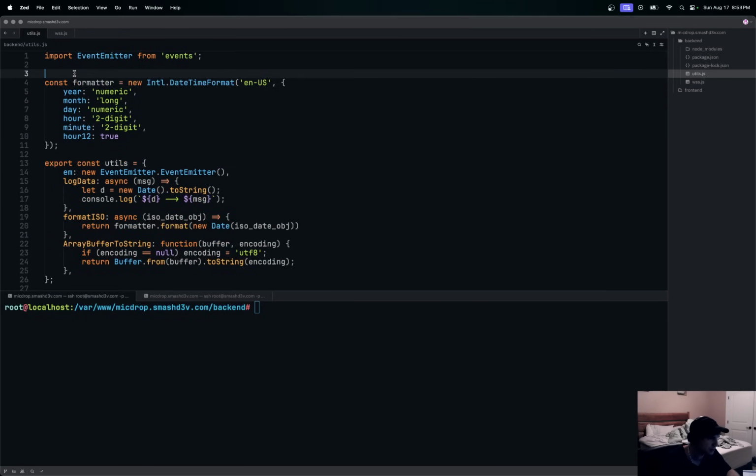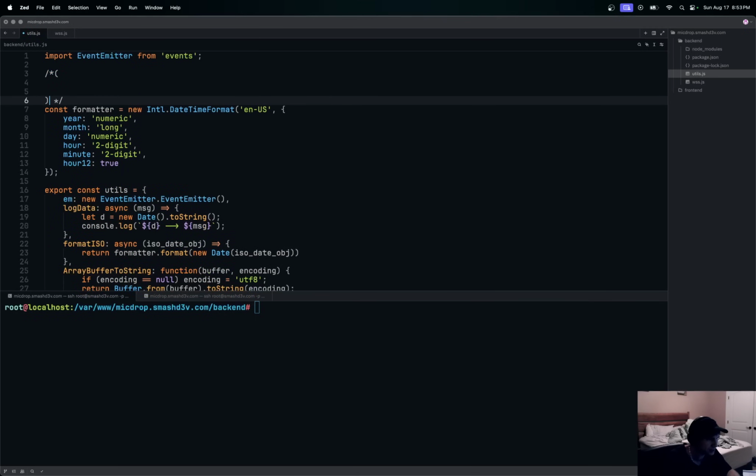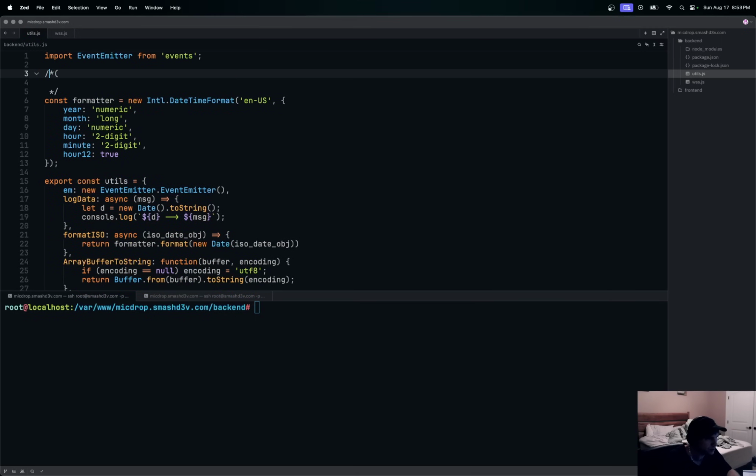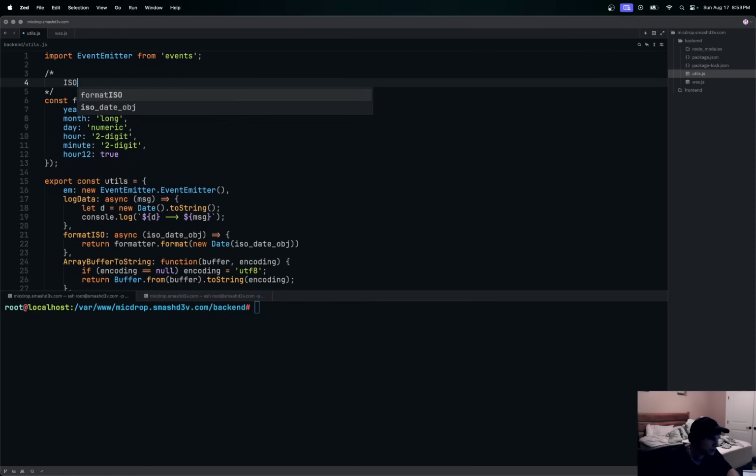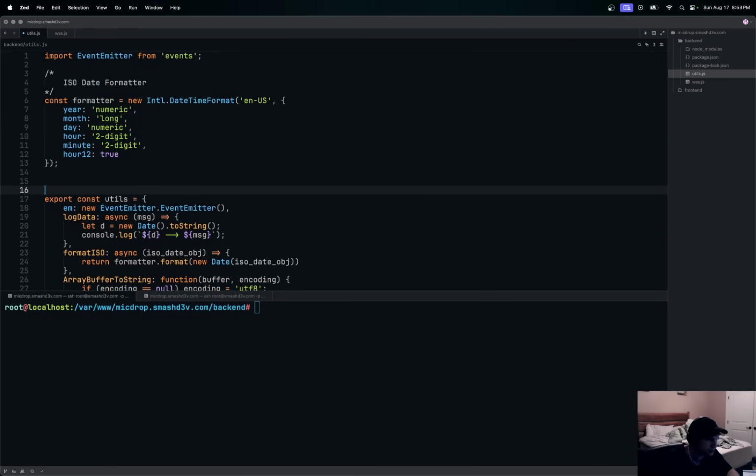So this is just a date formatter, it takes an ISO date and formats it. I think it's a newer API, this Date.TimeFormat with this .Intl thing there. So that's all that is. ISO date formatter. And then utility functions here.